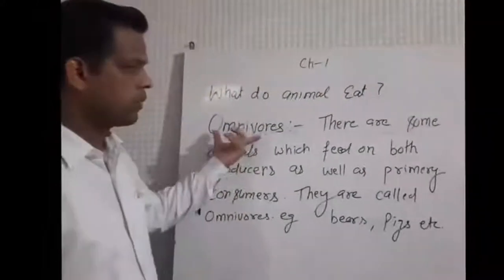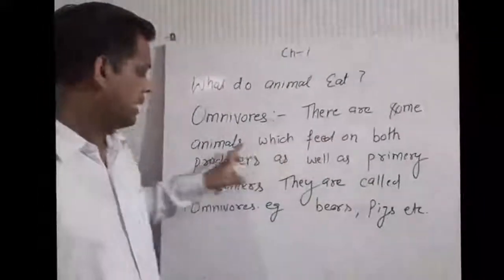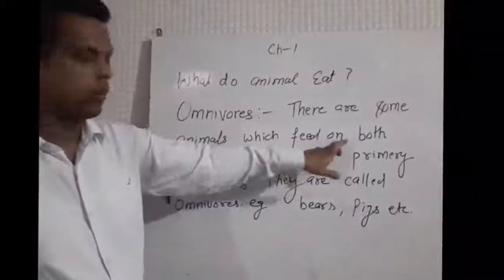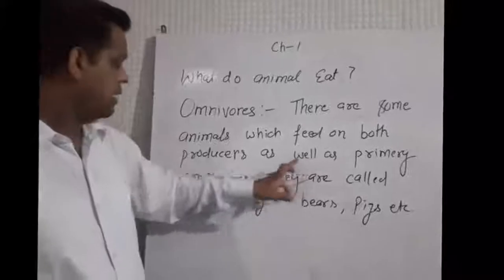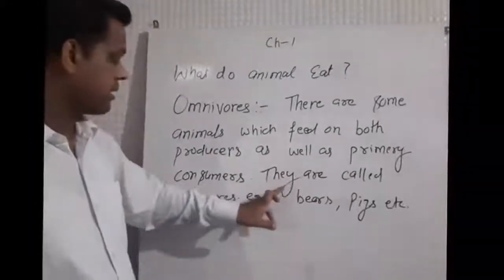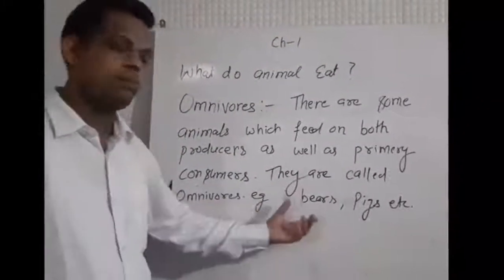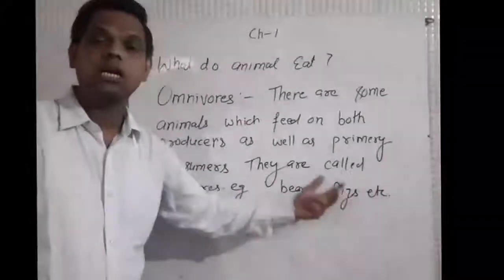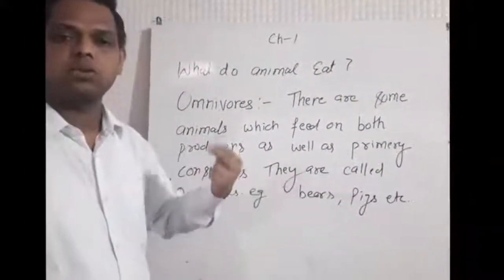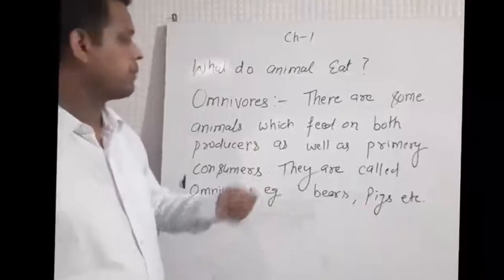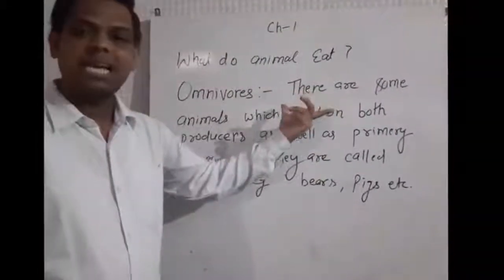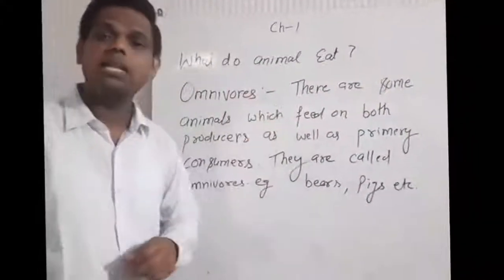Omnivorous. There are some animals which feed on both producers as well as primary consumers. Such animals are known as omnivores, for example bears, pigs, etc. We human beings are also in the category of omnivores. We depend upon plants as well as other animals.